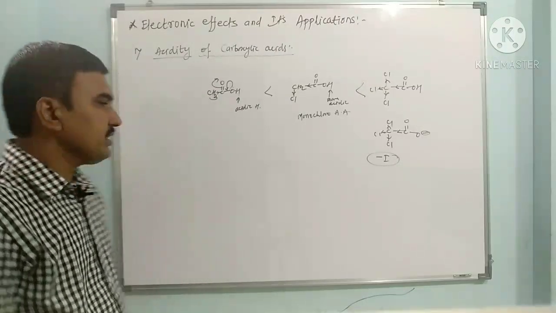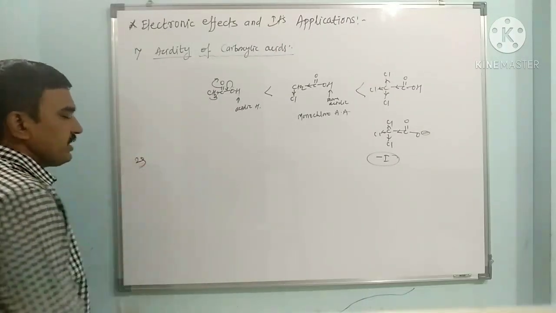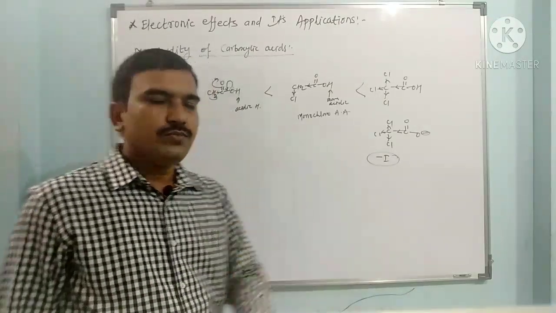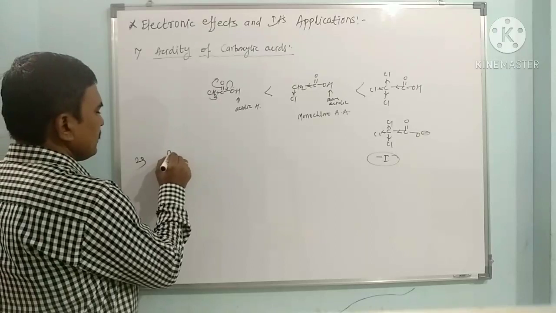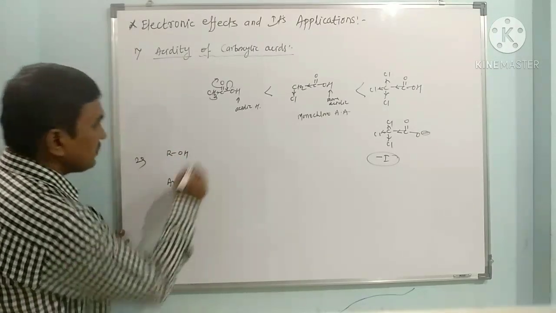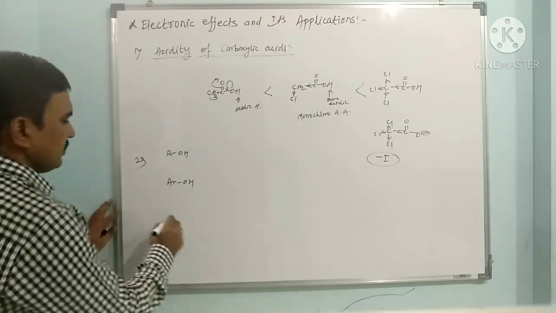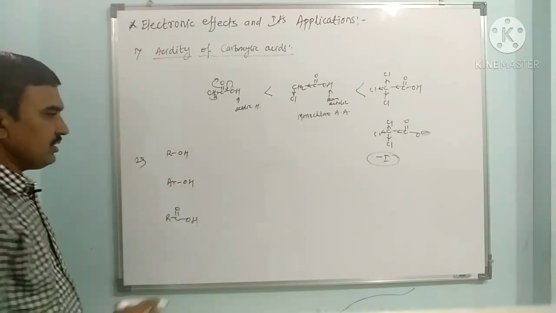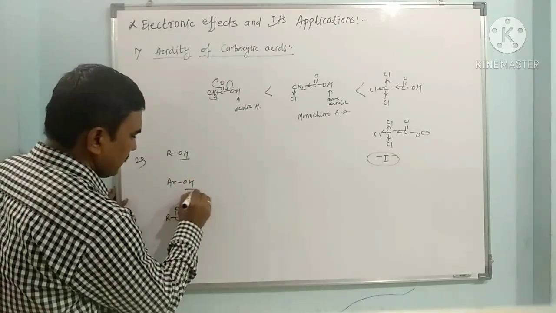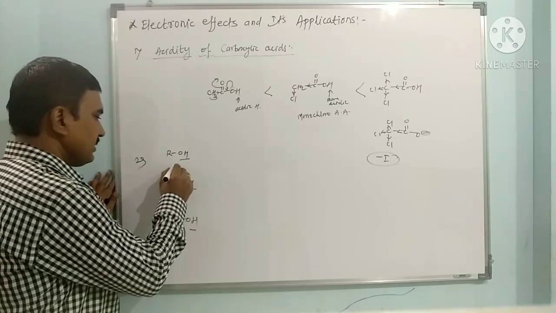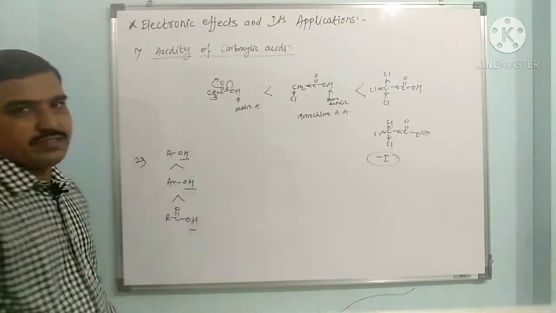Now to see the second effect, which is the acidity of the proton present in carboxylic acid, alcohol and phenol. Now if you see ROH, AROH, and this acid we have seen here, this is RCOOH. Now here this OH is there, here is also OH, here is also OH, but the acidity increases in this trend.